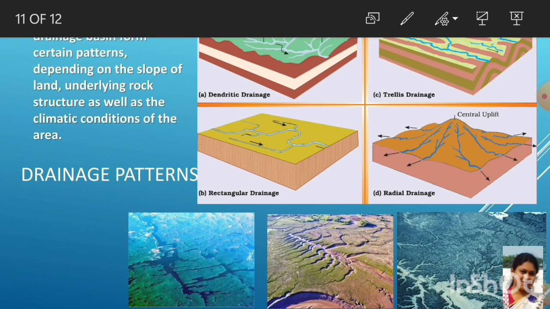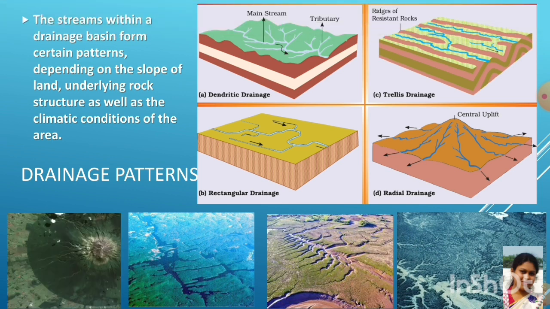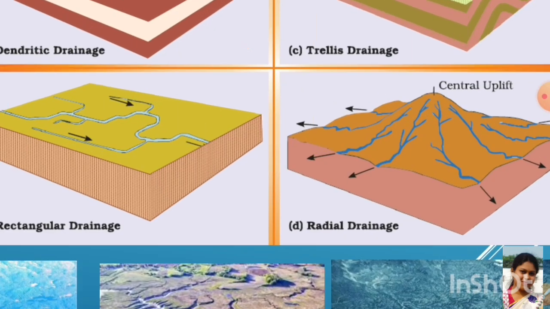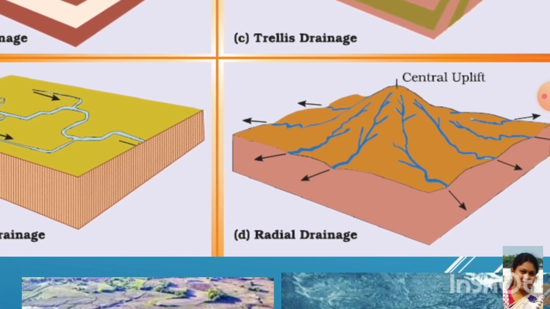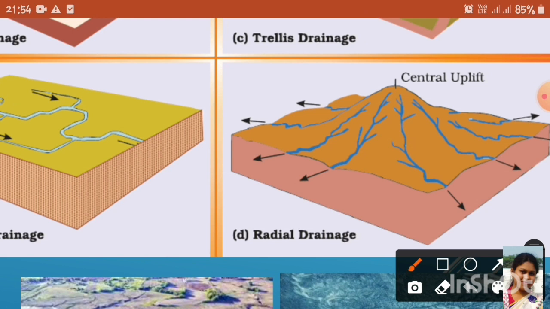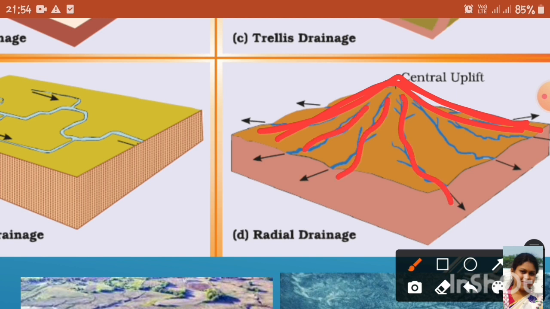Next, the radial drainage pattern. What is radial drainage pattern? Radial drainage pattern is characterized by outflow of rivers away from a central peak or dome-like structure. This is a dome-like structure or a hilly region, and the rivers flow around it. This is the radial drainage pattern.